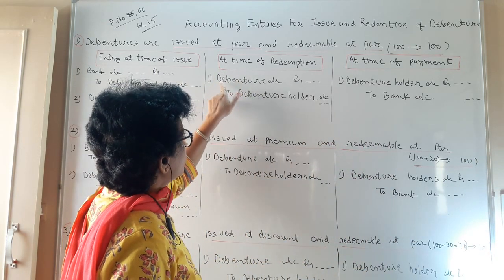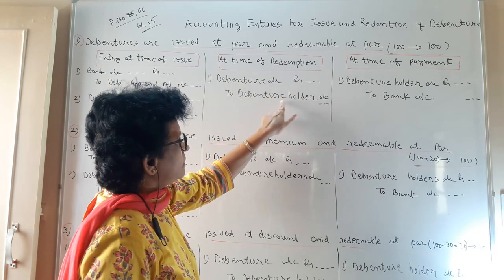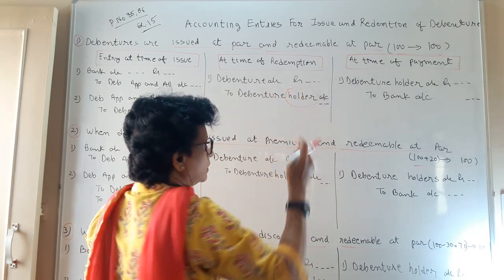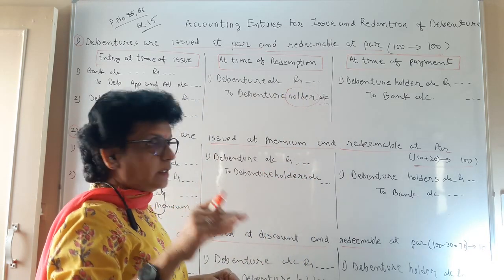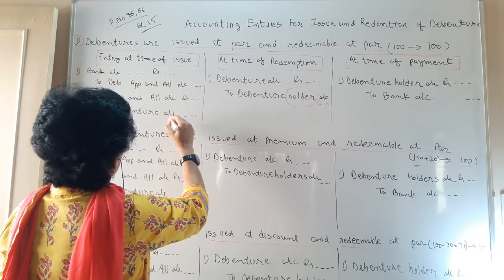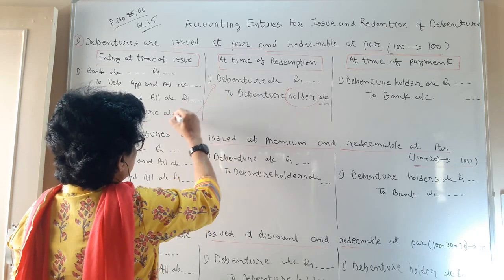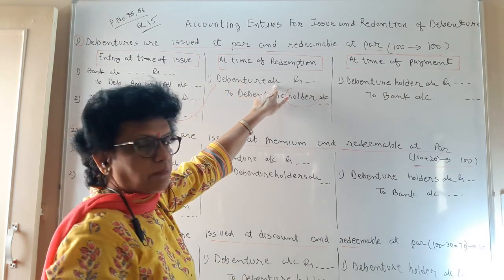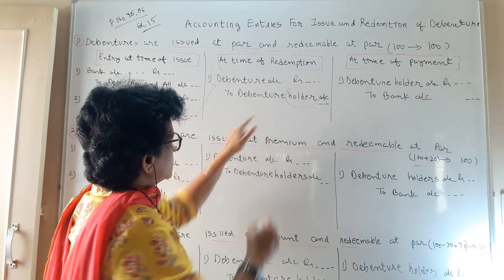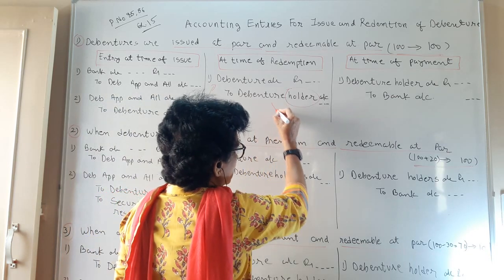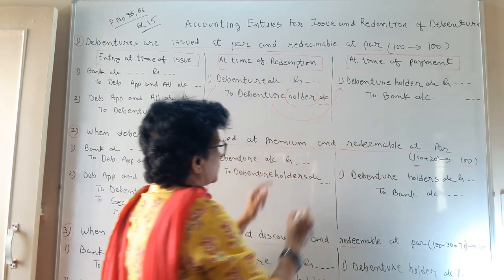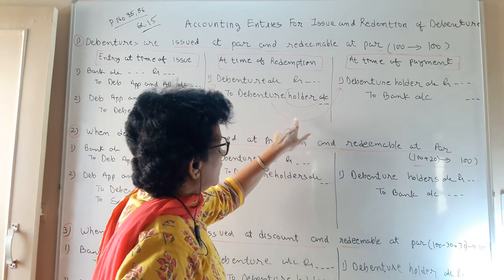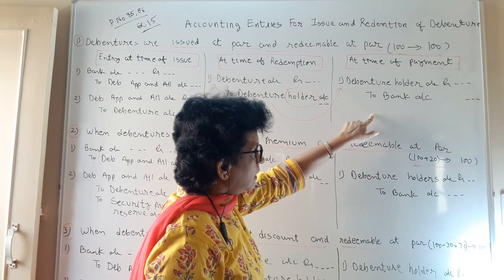So the second journal entry: debenture account debit to debenture holder account. Holder means the person who is holding, owning the debenture today. So here our debenture account is closed. You have credited the debenture account, and in this journal you have debited the debenture account. In that process we have opened one more account, that is the holder account. This holder account is also a temporary account that we close by the third entry.